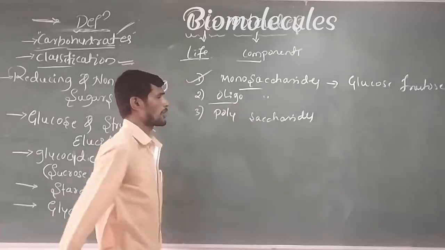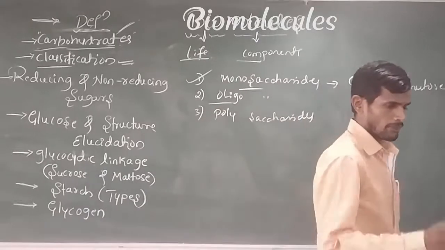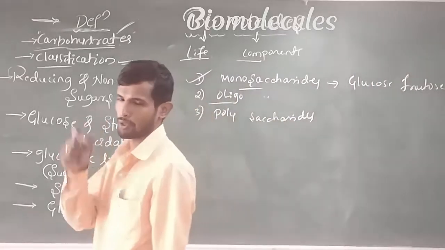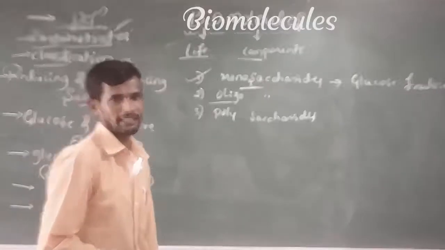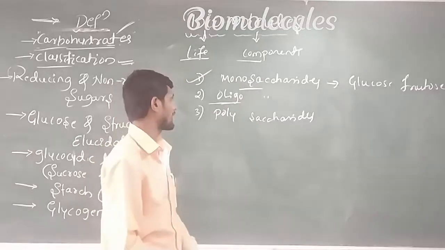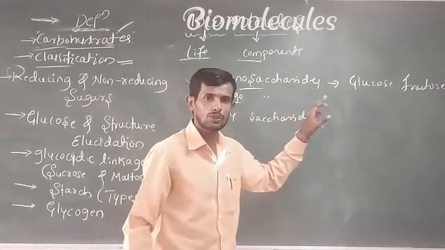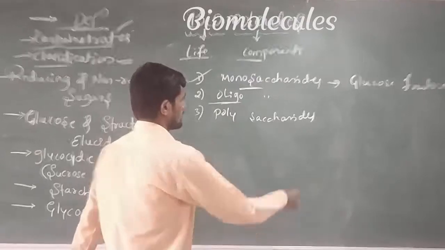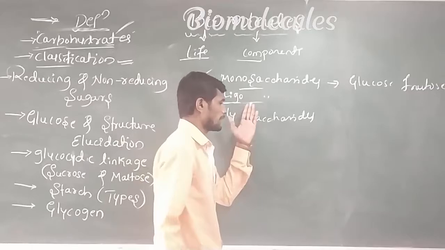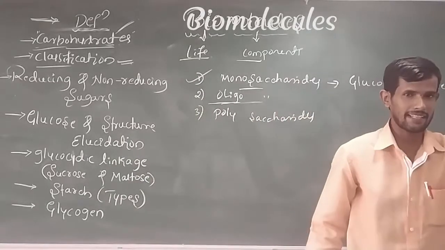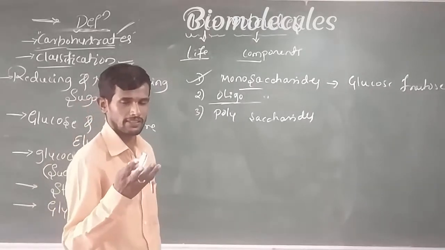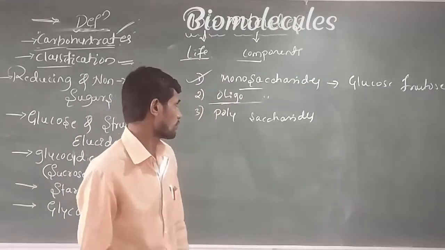Okay, next. Come to the point of oligosaccharides. Remember, when a particular carbohydrate undergoes hydrolysis, it produces 2 to 10 monosaccharide units, then they are called oligosaccharides. Among oligosaccharides, there are disaccharides, trisaccharides, etc. The best example for a disaccharide is sucrose, because it is composed of glucose and fructose.